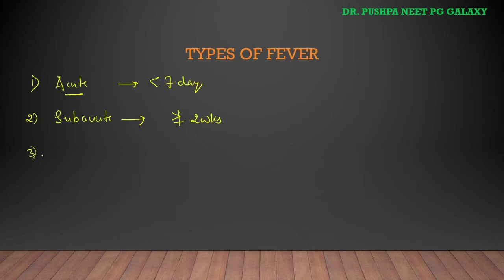The third one is chronic fever or persistent fever. The duration is more than 2 weeks. Examples are chronic bacterial infections such as tuberculosis, viral infections like HIV, cancers and connective tissue disorders. These are the types of fever based on duration.